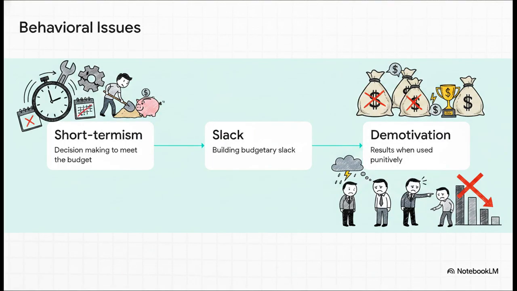Because if we ignore that rule, we're going to trigger some severe behavioral issues. When variance data is weaponized or misused, you will absolutely see three distinct negative reactions. First, managers will start making poor short-term decisions just to meet the budget, like delaying vital machine maintenance just to keep this month's costs looking low. Second, they'll create budgetary slack, which is basically sandbagging. They'll artificially inflate their budget requests up front so they are guaranteed to show a favorable variance later on. And third, you just get widespread demotivation if variances are used punitively rather than constructively.